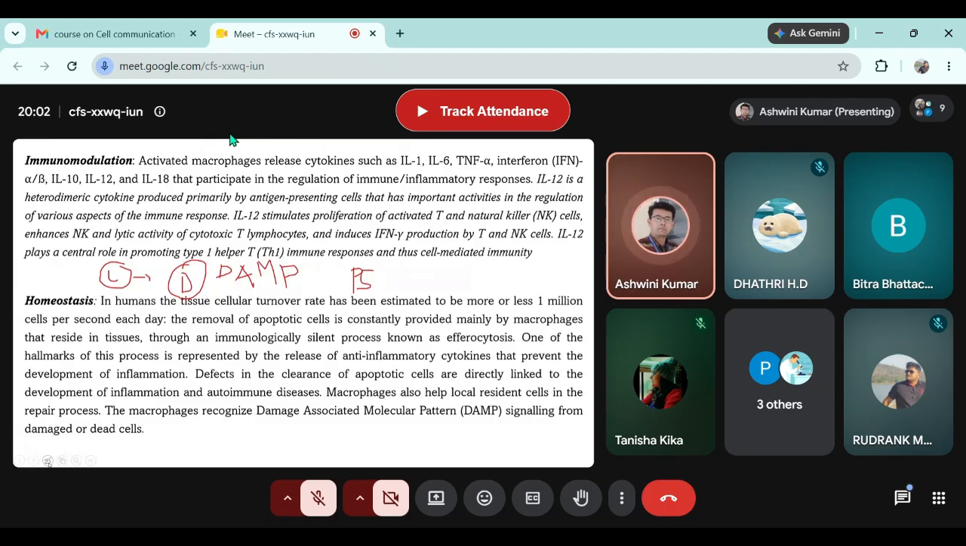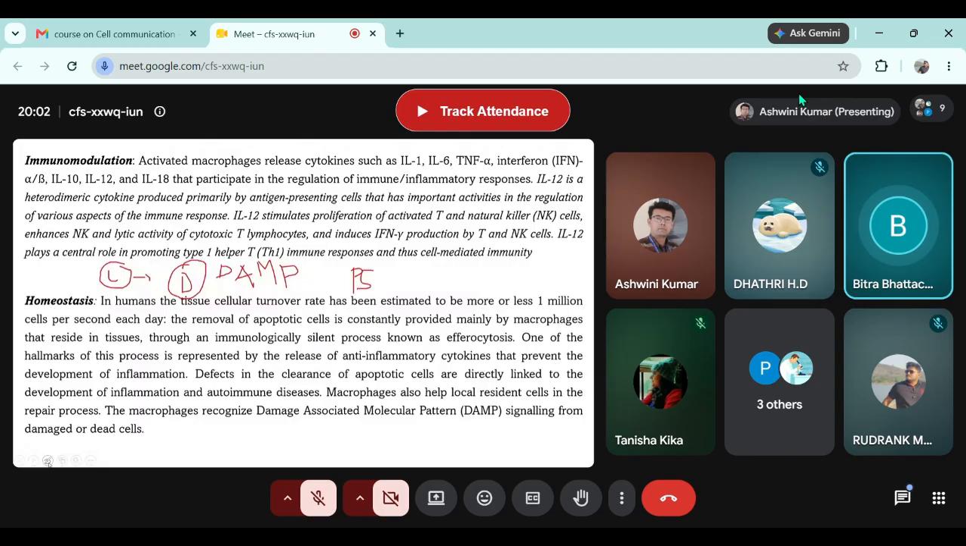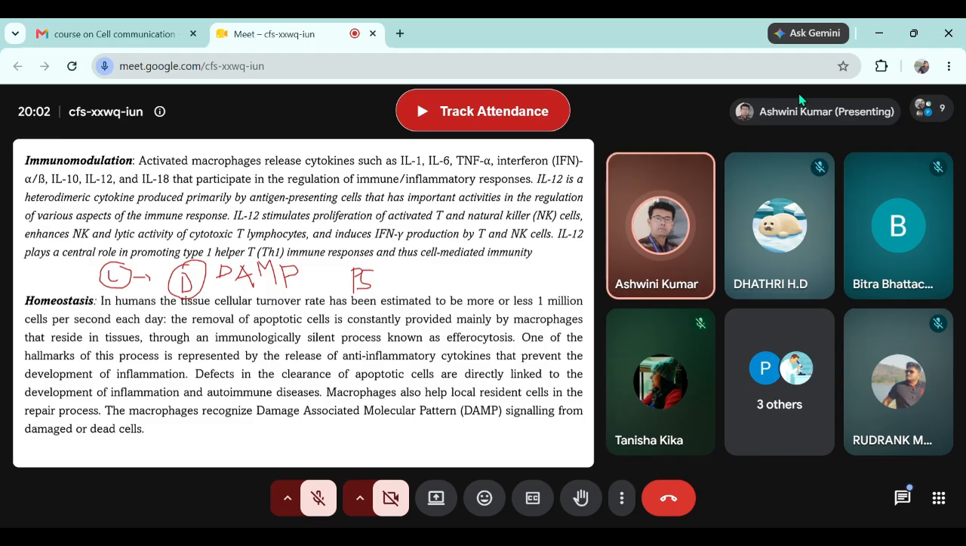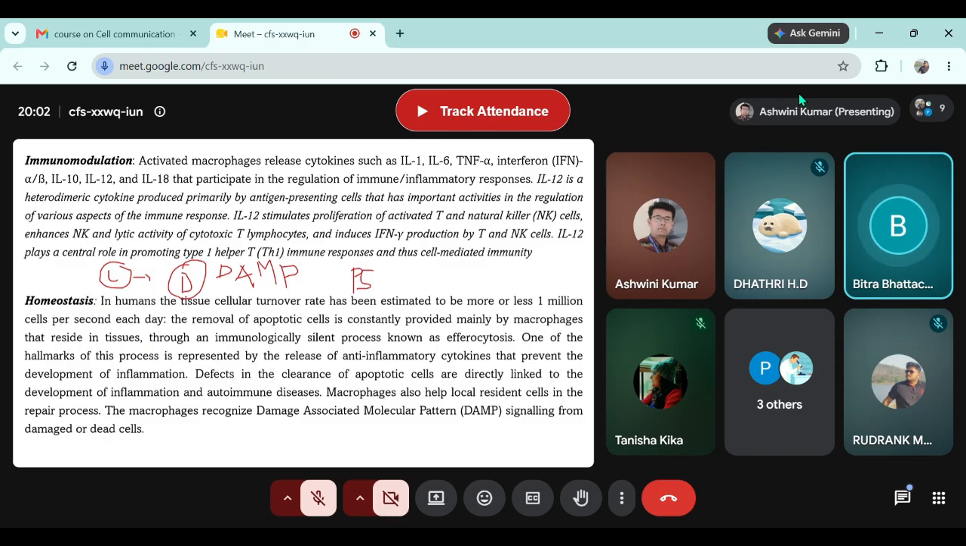Has anyone of you heard of phosphatidylserine? Yes, sir. It is present in the membrane bilayer as a component. Sir, the location of this phosphatidylserine in the inner leaflet or outer leaflet actually determines if the cell is healthy or not. Very good.